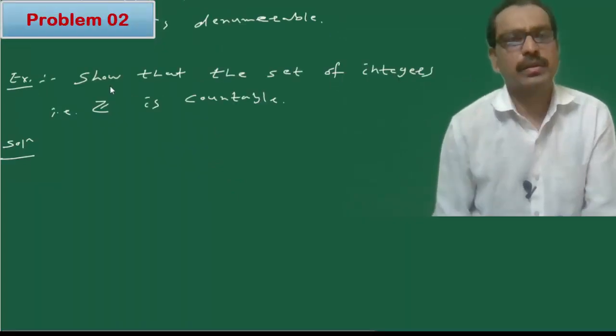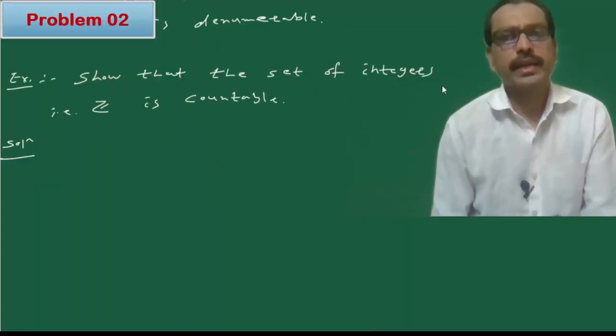Second problem, to show that the set of integers is countable.